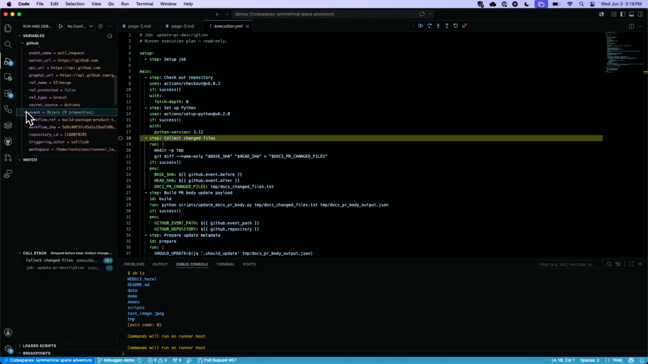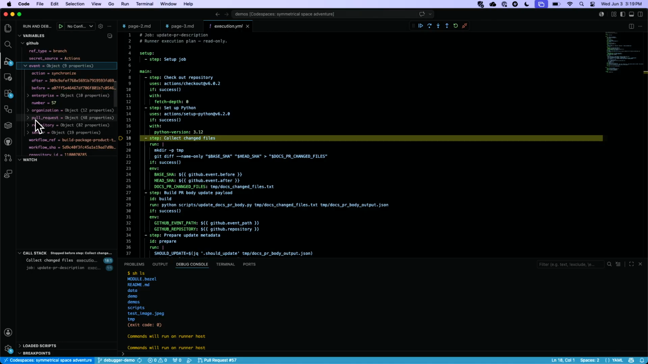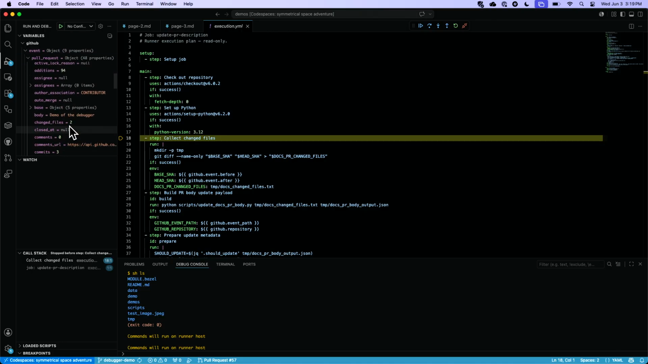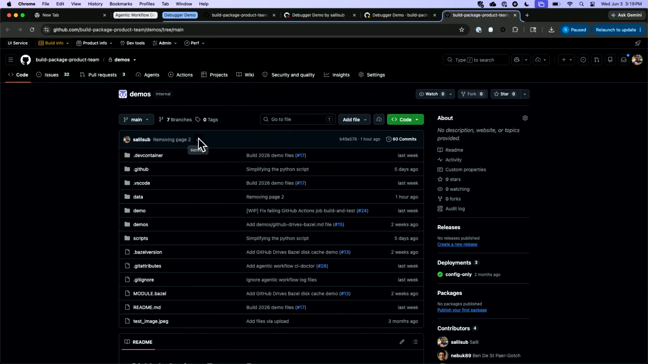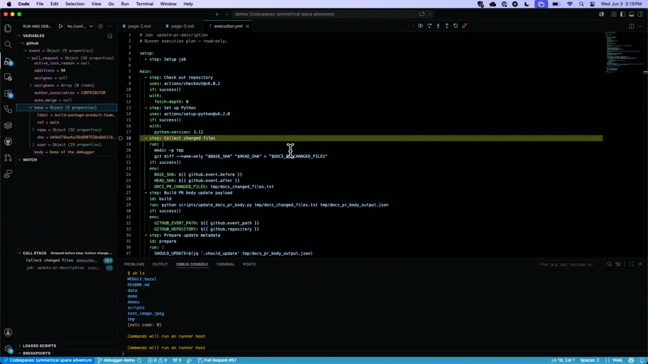Let me look at the GitHub event context. There's a pull request one here. Let me check that out. And if I open that one, oh, there's a base here. Let me check that out. Well, base has a SHA, and if I go B49857, that looks right. So what I should probably be doing is using that instead.